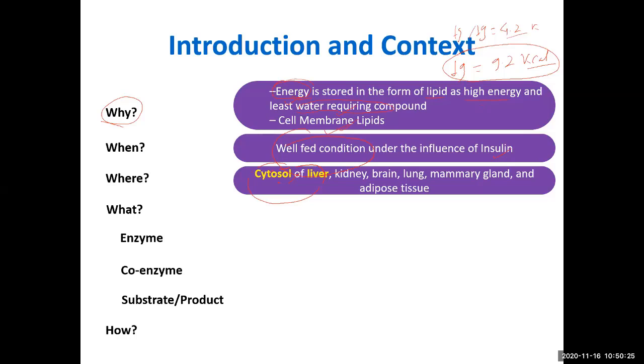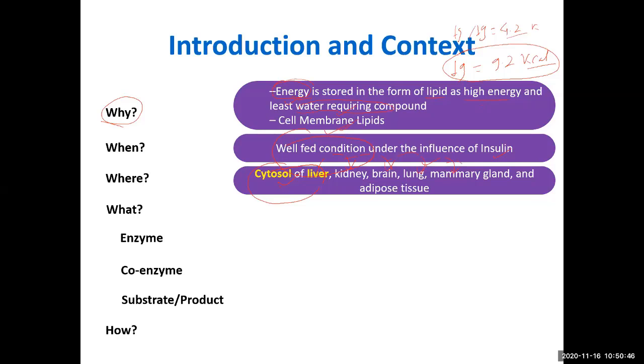So in normal condition, the liver supplies this fatty acid to all the tissues. If a tissue requires it in high quantity, a little bit of synthesis can happen, since the enzymes are there in all these tissues. But the liver generally supplies lipid to these tissues in normal condition.